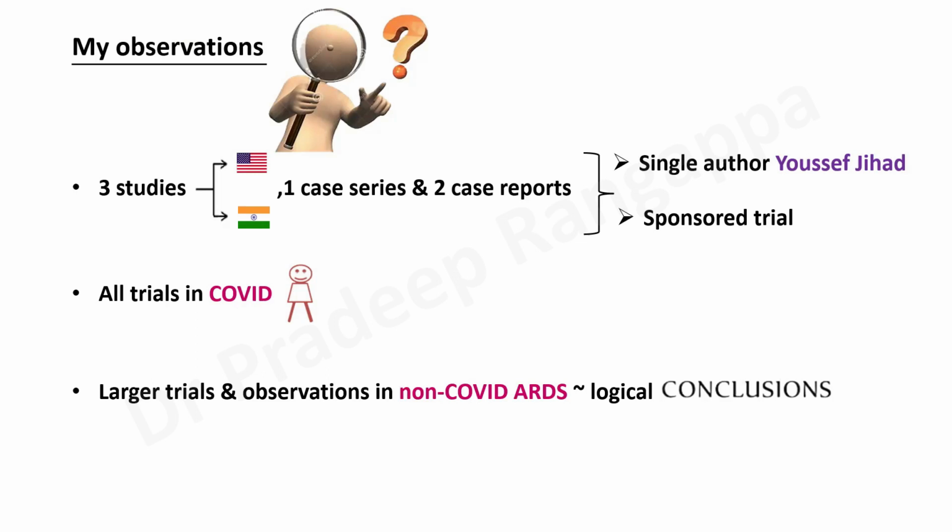And possibly good observations have to be made in non-COVID ARDS to make logical conclusions. And some of the limitations one could think of is all the data like vitamin C came from Merrick. This data seems to be emerging from Youssef et al. So we need to possibly generate more data in our Indian subcontinent in non-COVID ARDS, and a multicentric trial is in order. But physiologically and hypothesis-generating wise, this seems to hold promise, but we need to make more objective observations in well conducted randomized controlled trials in a multicentric format within our country to have greater acceptance of this. That would be my submission.